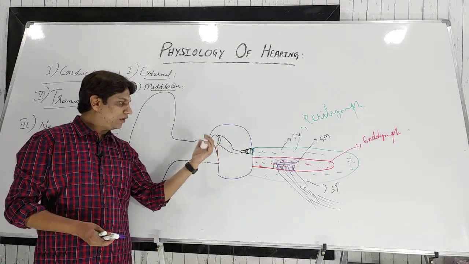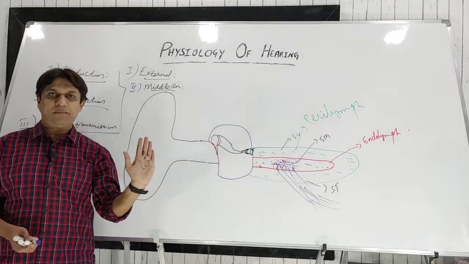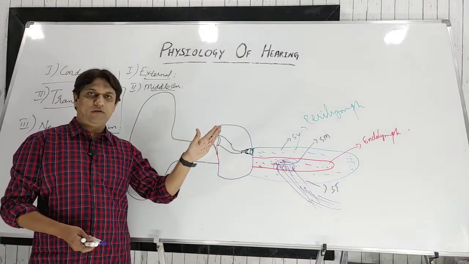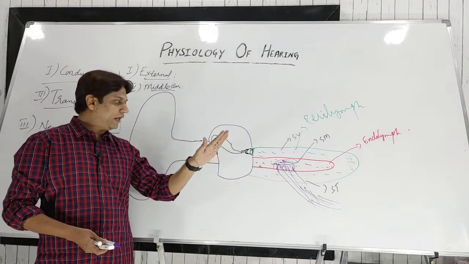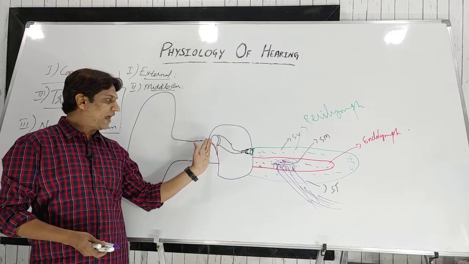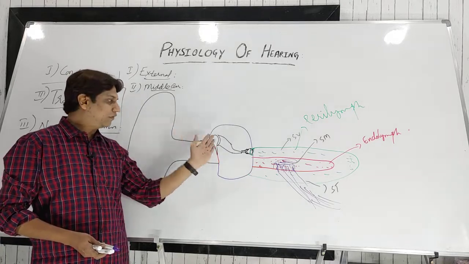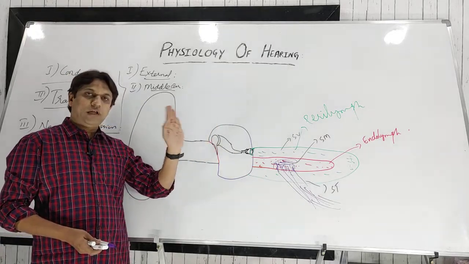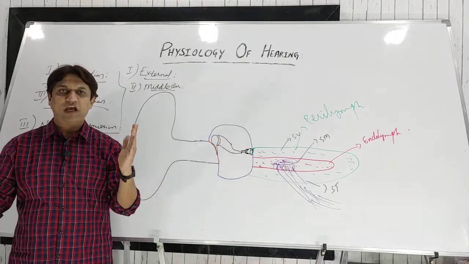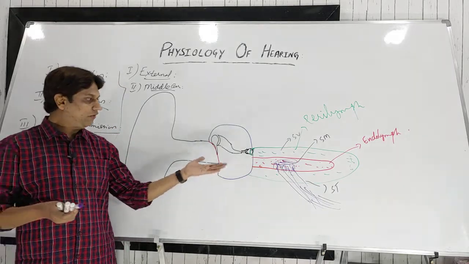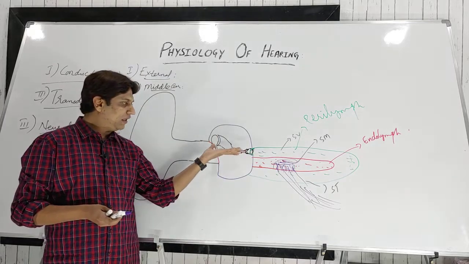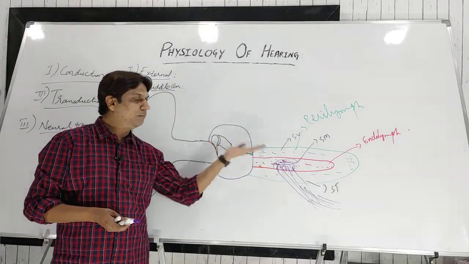You know that the partition between the external and middle ear is the tympanic membrane, or the eardrum. So the sound waves vibrate this tympanic membrane. Due to the vibration, since the handle of the malleus is attached to the tympanic membrane, this malleus bone will vibrate. Since the ear ossicles, malleus, incus and stapes, are interconnected by synovial joints, known as the ossicular chain, they will also vibrate, and they will transmit those vibrations into the middle ear.